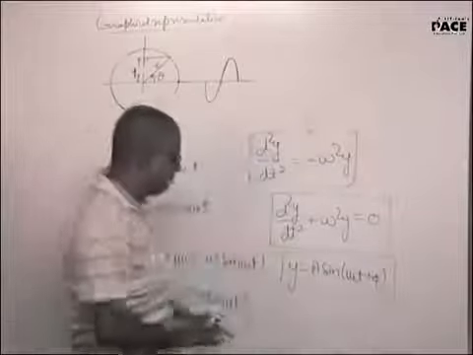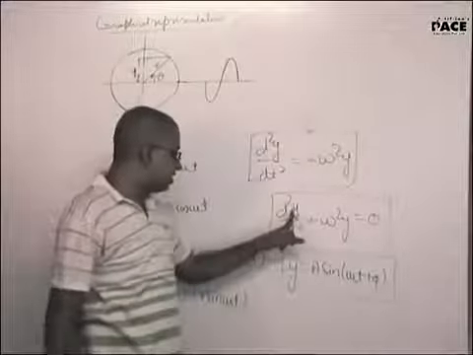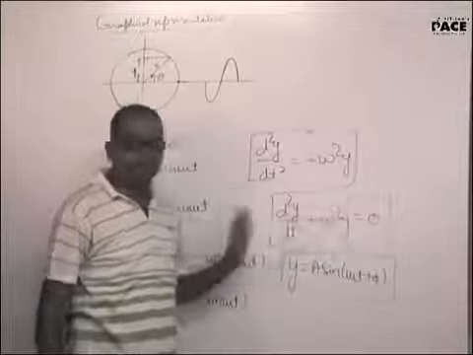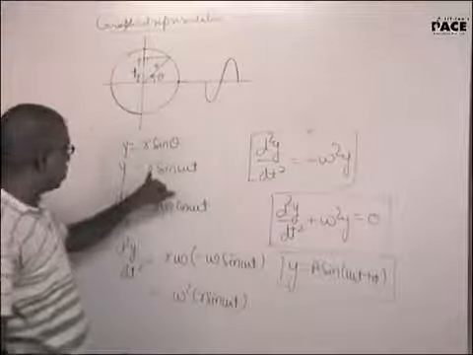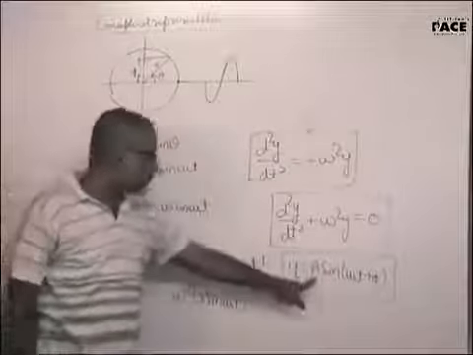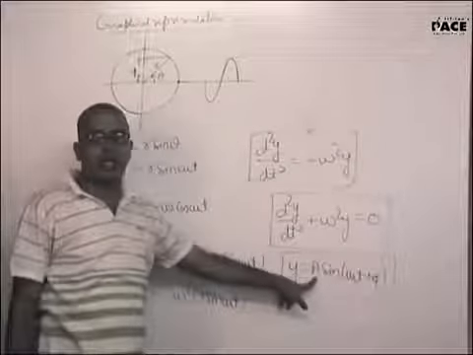What do you mean by this? Differentiate this twice and substitute here. You will find this equation to be fulfilled. How do you say that you got it from here? What did you do? You replace the small r with capital A. You are changing the nomenclature marginally.